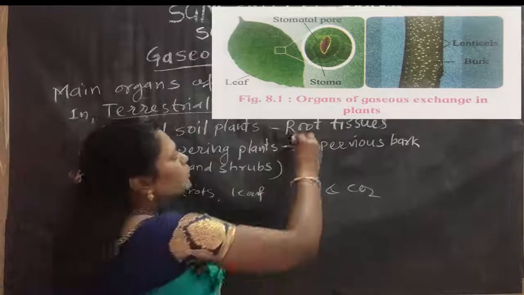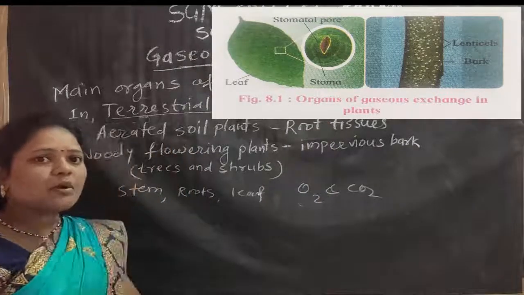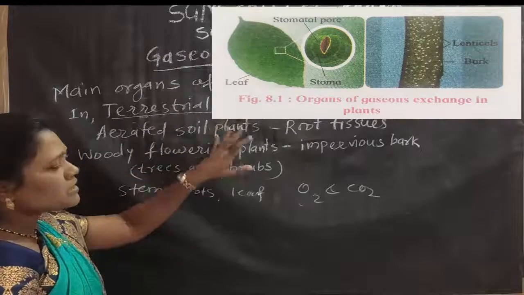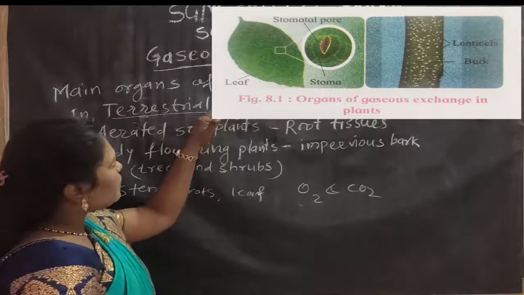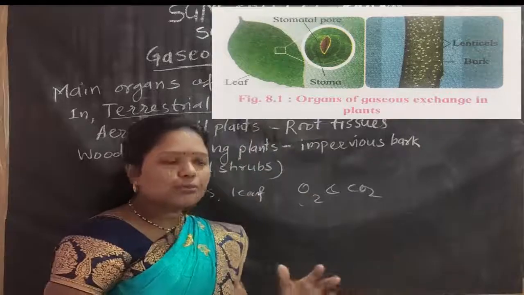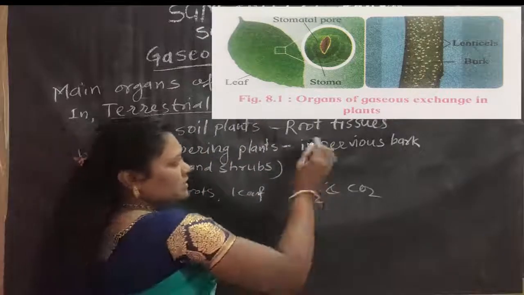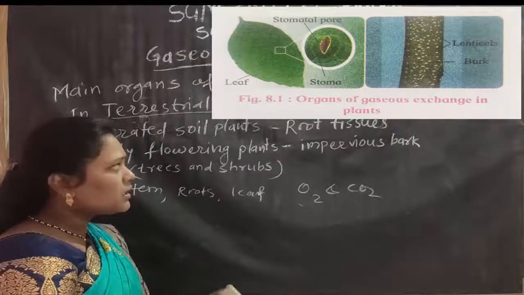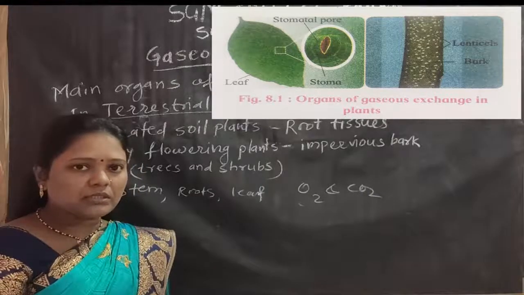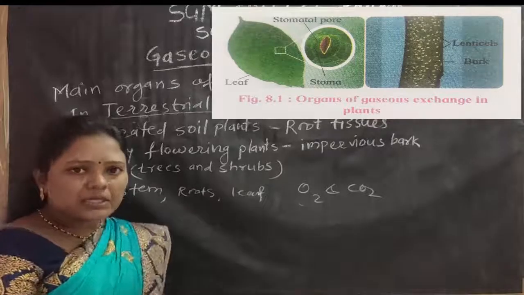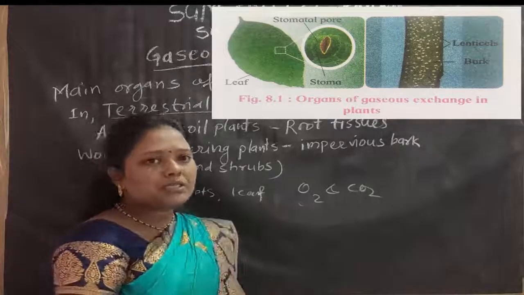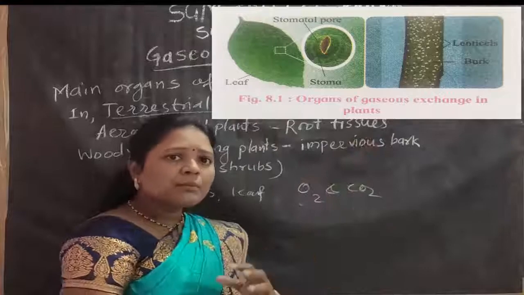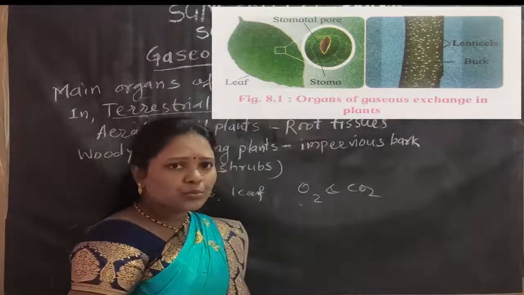With the help of stomata, terrestrial plants perform the respiration process. These small pores provide a space, and with the help of that space they perform gaseous exchange.